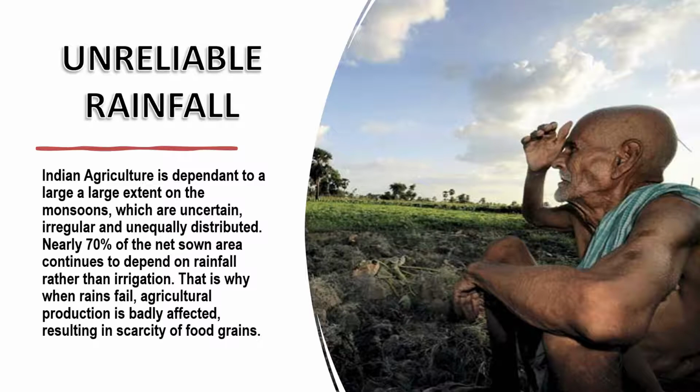Unreliable rainfall. We all know that India depends on the southwest monsoons, which are erratic, unreliable, undependable. So, Indian agriculture is dependent to a large extent on the monsoons, which are uncertain, irregular, and unequally distributed. Nearly 70% of the net sown area continues to depend on rainfall rather than irrigation. That is why, when rain fails, agricultural production is badly affected, resulting in scarcity of food grains.